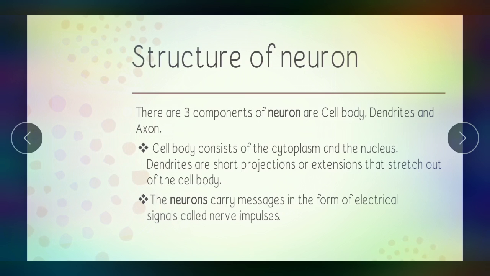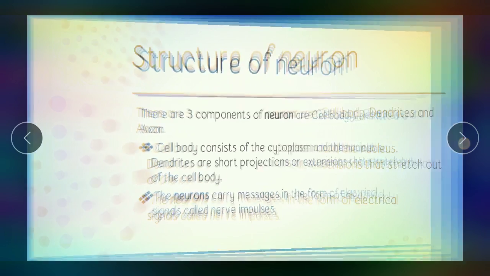The cell body consists of cytoplasm and the nucleus. The dendrites are short projections or extensions that stretch out of the cell body. The neurons carry messages in the form of electrical signals and nerve impulses.